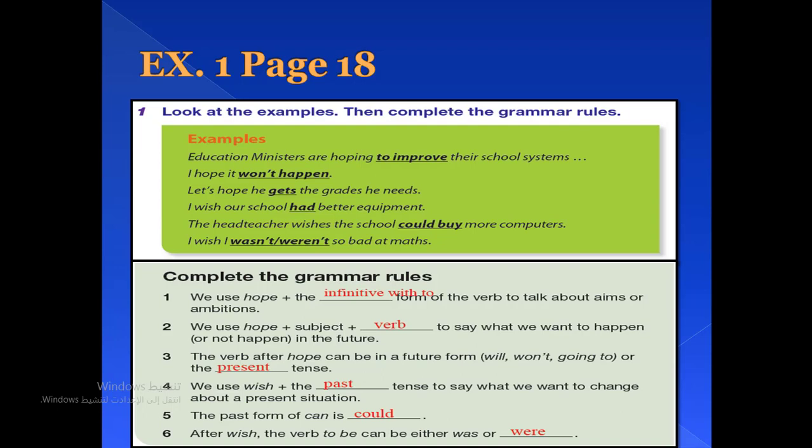Now look at your book, exercise number 1, page 18 for more examples. The first one, education ministers are hoping to improve their school systems. The second one, I hope it won't happen, which means that the speaker wants something to happen in the future.